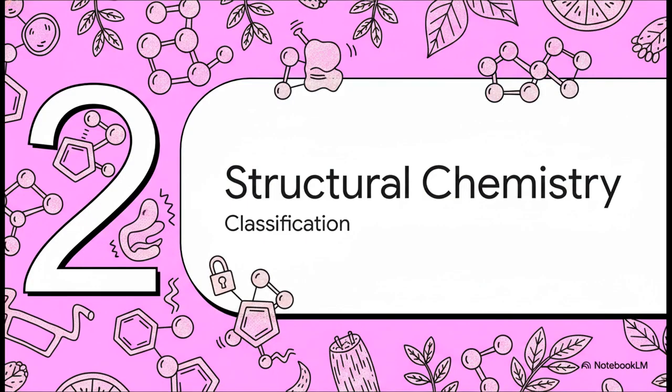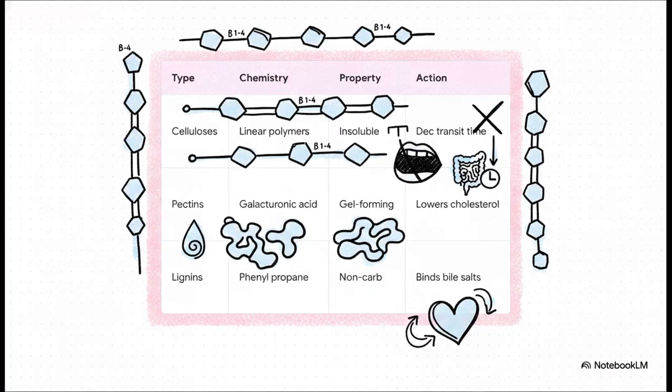Right, moving on to Section 2, Structural Chemistry and Classification. Let's explore the structural biochemistry here. Why are these molecules so highly resistant to our endogenous digestive enzymes? Well, for the biochemists listening, you'll love this because structure is essentially destiny. Look at cellulose. It consists of linear beta-1,4-glucose polymers. Human alpha amylase simply cannot break a beta-1,4 bond. Because we lack cellulase, it remains completely intact. It's water-insoluble, and its main clinical action is decreasing intestinal transit time.